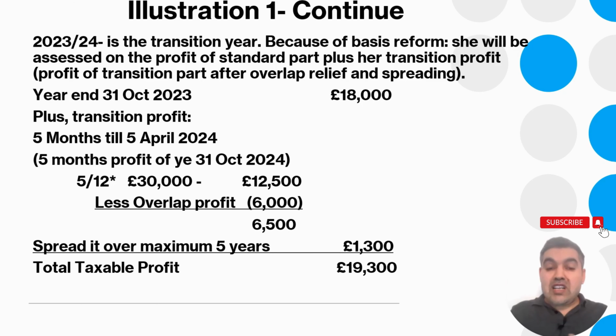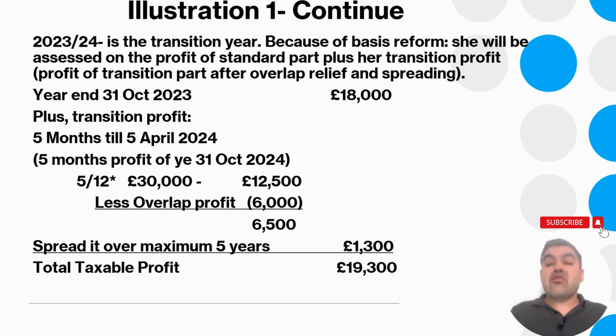Now, illustration 1 continued. If there would be no reform, Emily would have been taxed in 2023-24 based on the result till 31st of October on the current year basis, 18,000. However, because of the reform, 2023-24 is a transition year. Because of this reform, she will be assessed on the profit of the standard part plus her transition profit, so the profit of the transition part after overlap relief and spreading. Now, this is just a basic result.